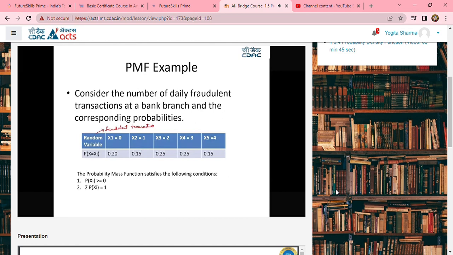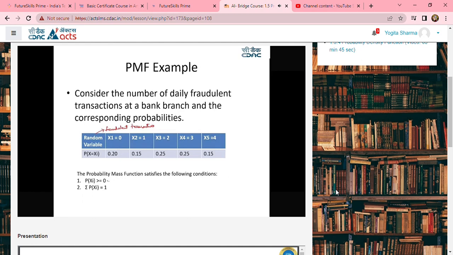So in all these 5 situations, the outcome of each variable is tied to a probability. That is called a probability mass function. In this probability mass function, there are 2 conditions to be satisfied. The probability of occurrence of an event should always be greater than or equal to 0. For example, let us assume we wanted to study fraudulent transactions. Now x1 equal to 0 stands for no fraudulent transaction. Right? So the probability of occurrence of an event should always be greater than or equal to 0.